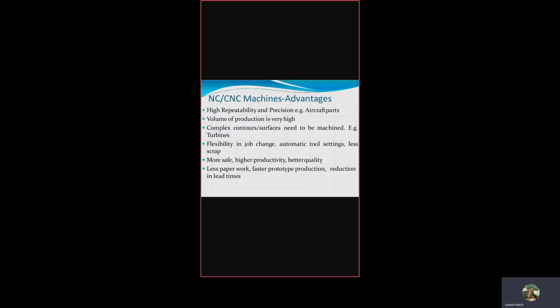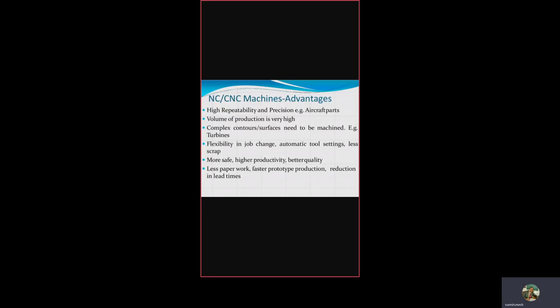Reduction in lead time. Lead time stands for the time in which no work takes place, the elapsed time, and that is very, very less here. In conventional machining, you have to remove the workpiece, adjust it again, set it, and make the alignment. Here, removing, setting and aligning the workpiece all take place automatically with the help of the program which is already written. Therefore, there is a reduction in lead time.